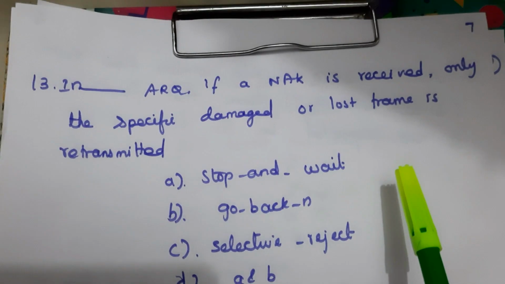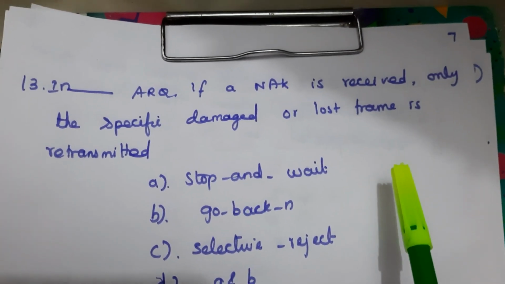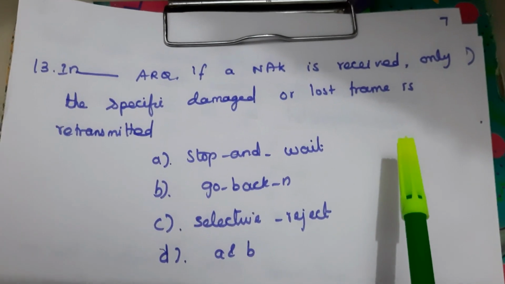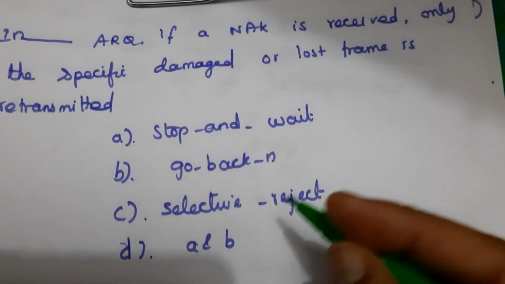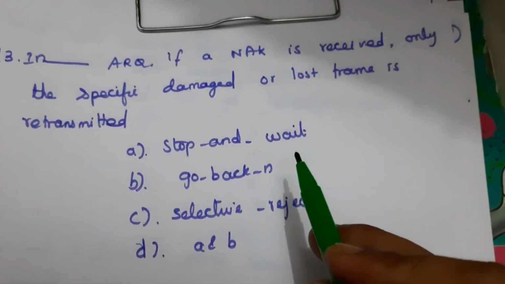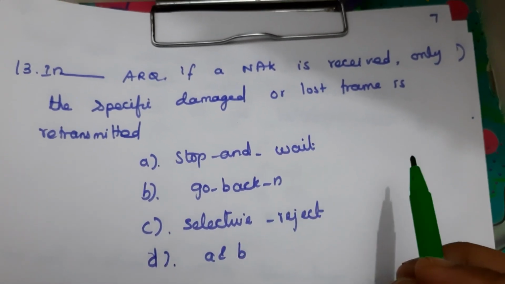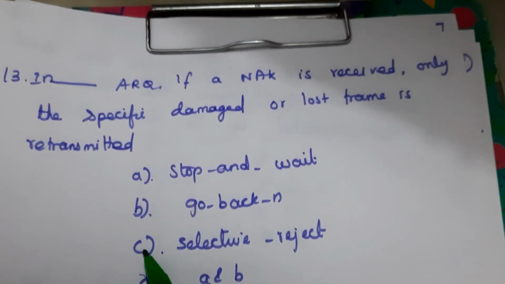In dash ARQ, if negative acknowledgement is received, only the specific damaged or lost frame is retransmitted. That means selective reject. In this method only, we retransmit the specific damaged or lost frame. So here the answer is C.